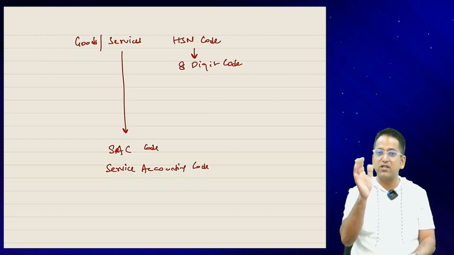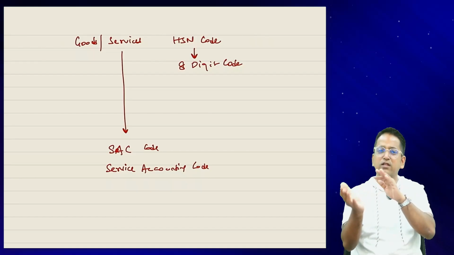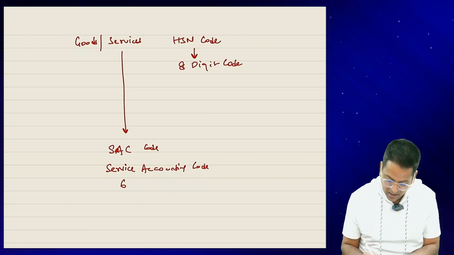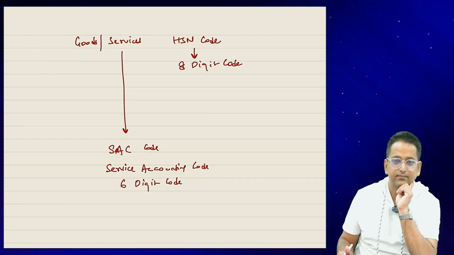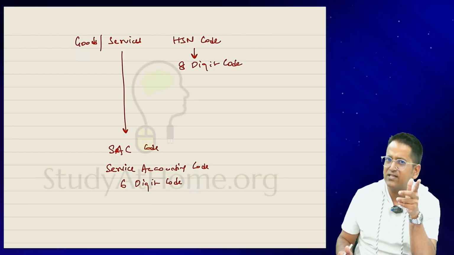Under the old regime, the service tax law that was in effect also had codes and rates on them. So the service accounting code that was there, they just took it. This service accounting code is 6 digits. Every service code is a 6-digit code. Right. But now, in our law, the HSN code is written.